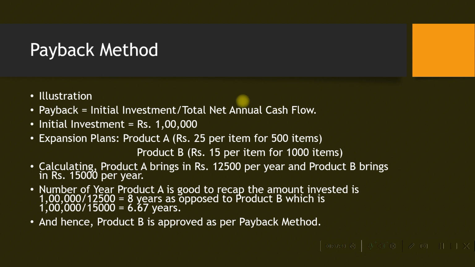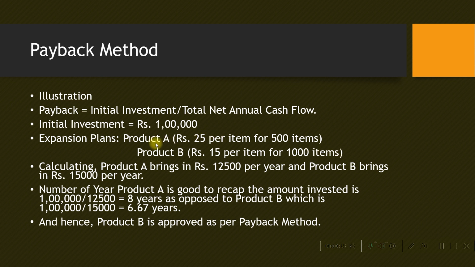For this illustration, we have an initial investment of rupees 1 lakh, which is 100,000. The expansion plans are for product A and product B. Product A is rupees 25 per item for 500 items, and product B is rupees 15 per item for 1000 items. We have to calculate which expansion plan is most ideal for our payback method.